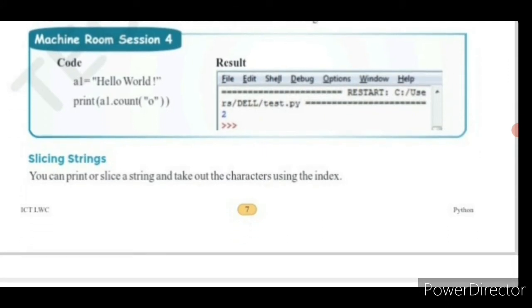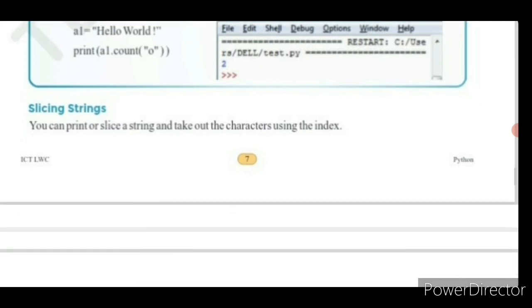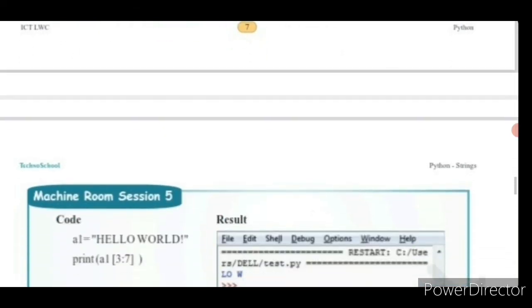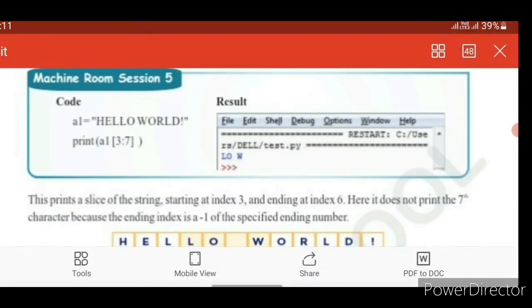Next we'll see slicing strings. What is slicing strings? You can slice a string and take out characters using the index. Here in Python we are going to use the index in order to slice the string, which means separating a particular string and taking out the remaining characters. See this example so that it will be clear for you.